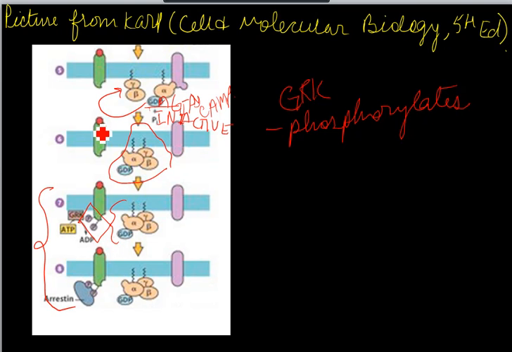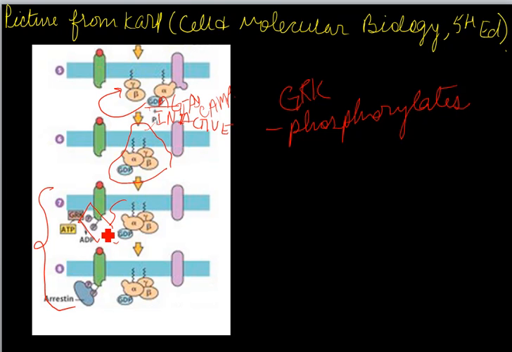So I think it makes sense to say that the GRK has already phosphorylated the receptor before even the G protein has done its function and come back here. Because if it hasn't by that point, then the G protein will go back to this thing again, the GDP will be converted to GTP and so on. So we don't want the whole thing to go over again, because we want to stop the signal and reset the signal at some point, right?